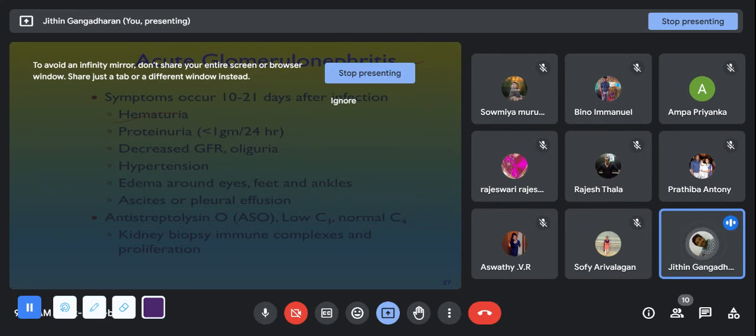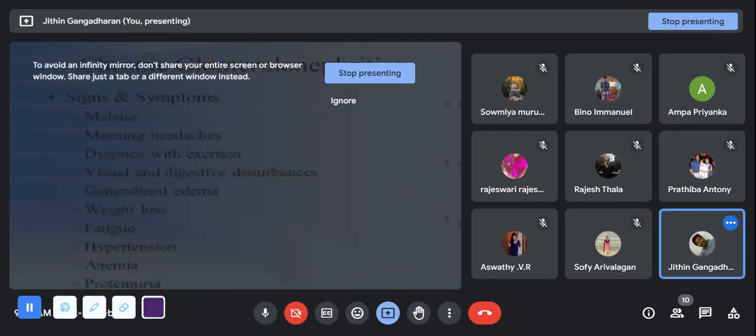If the glomerular filtration is affected, as I have already said, it may be tampering with the filtration system, so protein will be present in the urine. Urine output will be decreased because of the decreased GFR. Hypertension, I have explained why there is hypertension. Edema, when there is edema, it has to be somewhere. It may be ascites, pleural effusion, or any other areas.